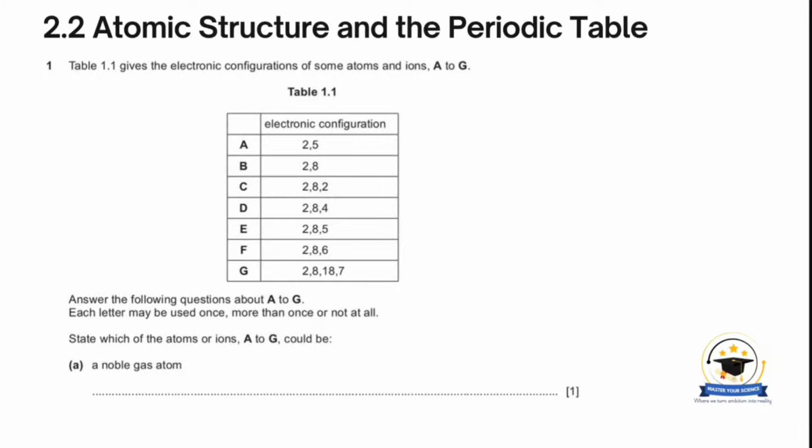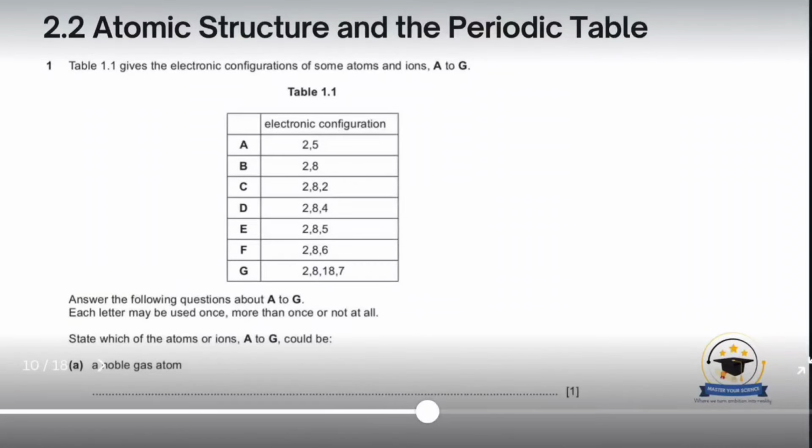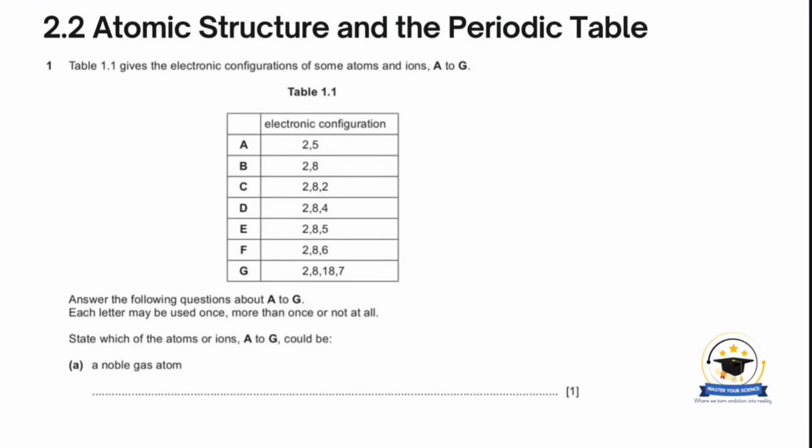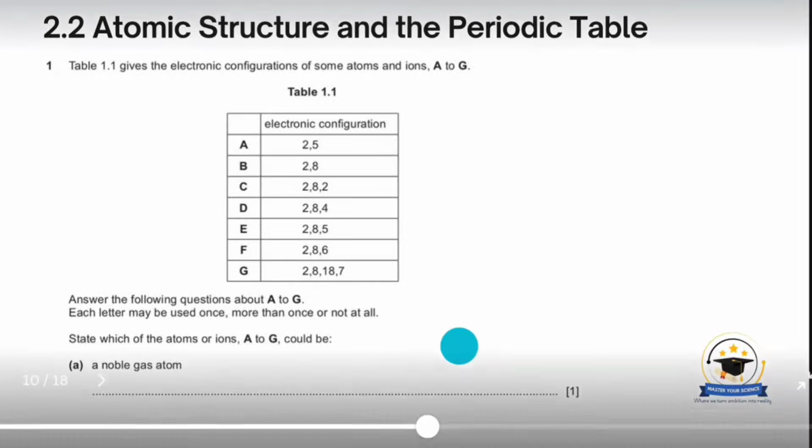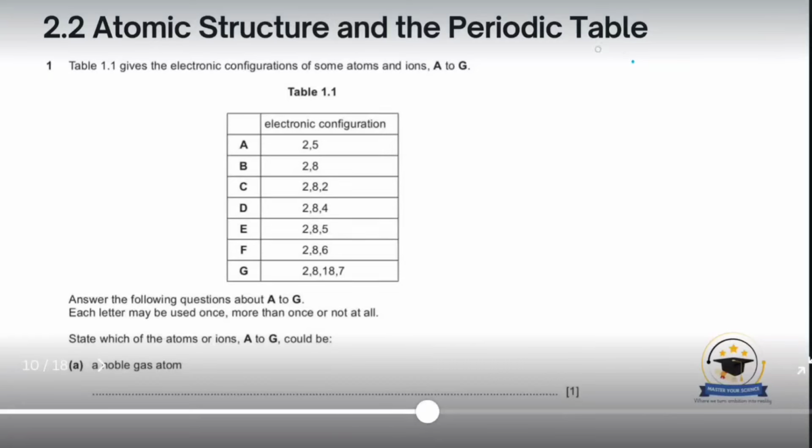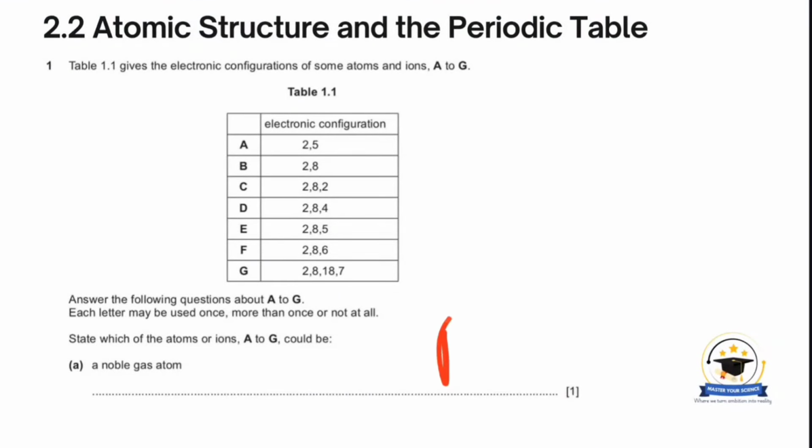So if we look at what we are given, only B shows a complete outermost shell, which has 8 electrons in the outermost shell. So the correct answer here would be B.